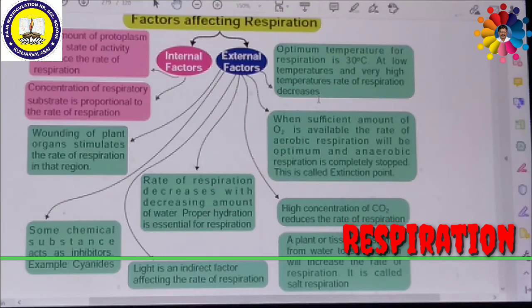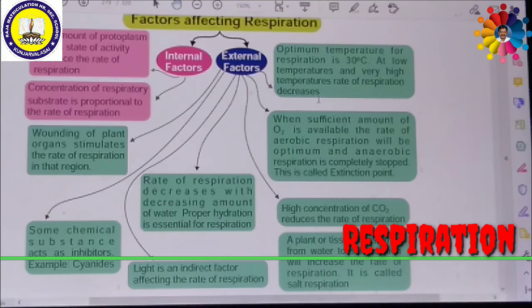The concentration of respiratory substrate, that is glucose, or fat, or even protein, is responsible for the rate of respiration. The rate of respiration is proportional to the concentration of respiratory substrate. That means if the concentration is increased, the respiration rate also increases. If the respiratory substrate decreases, then the respiration rate also decreases. Then there are external factors, like temperature, oxygen, availability of carbon dioxide, water, and light. These are various types of external factors.